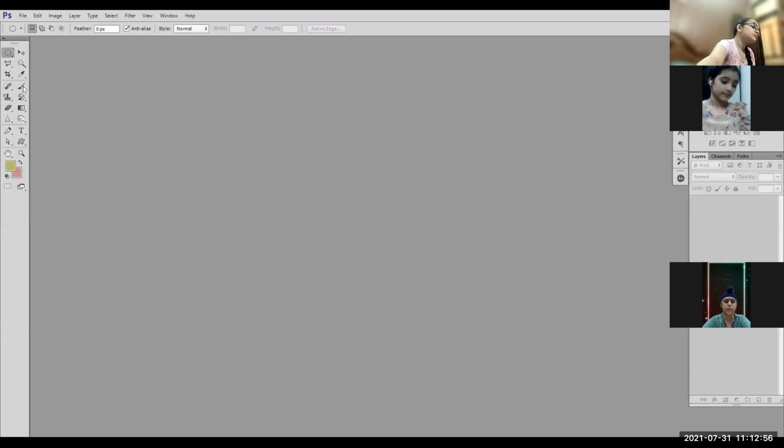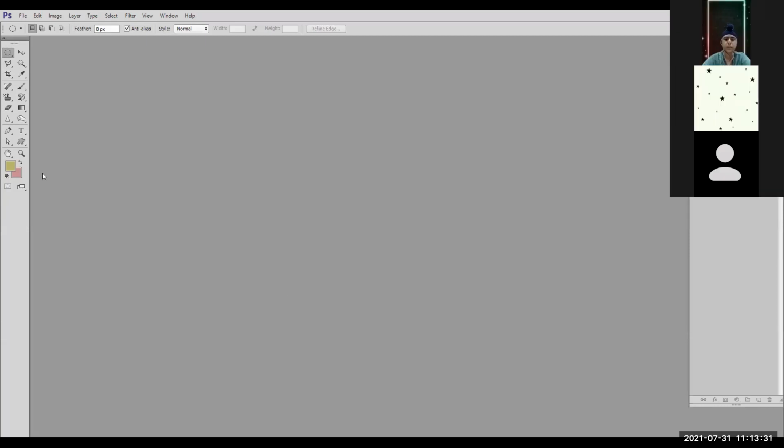If I click on this brush tool, now you will see there are many different options related to the brush tool only. If I click on this gradient tool, it will give you the different options related to the gradient. If I click on this dodge tool, it will give me other options. Type tool, it will give me different options related to the type tool. So the option bar or context menu will display the options related to the tool which has been selected in the tools palette or tools panel.